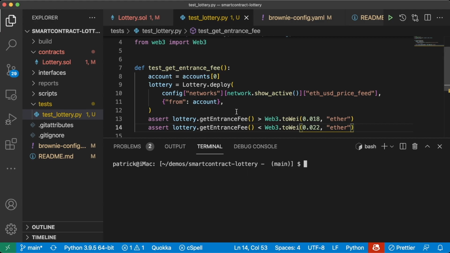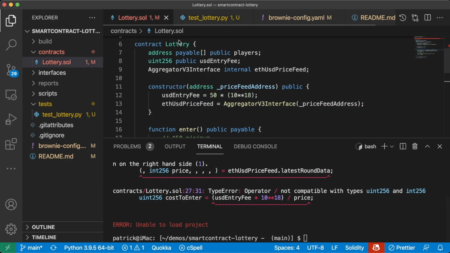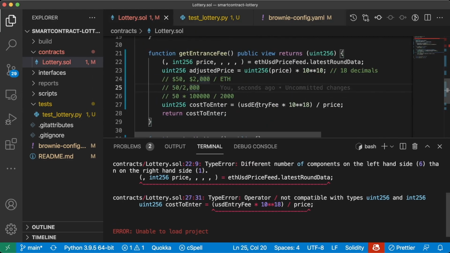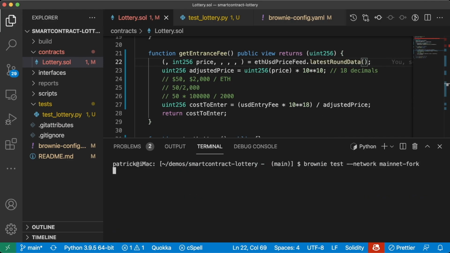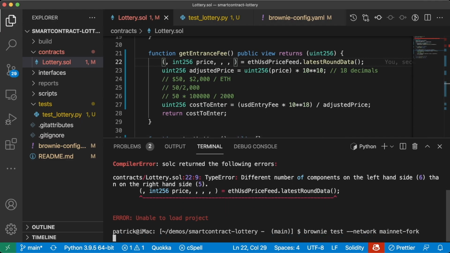Now that we have this here, we can go ahead and run our test. brownie test --network mainnet-fork. Whoops, it looks like we got a little compile error on our math here. We're dividing by price when we need to be dividing by adjusted price. And we forgot the parentheses on latestRoundData. Let's try this again. And I put an extra comment in here. Let's try this one more time.